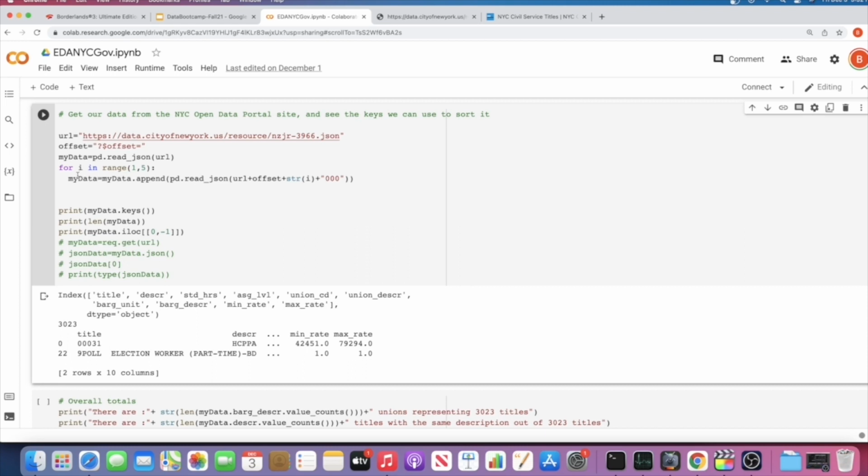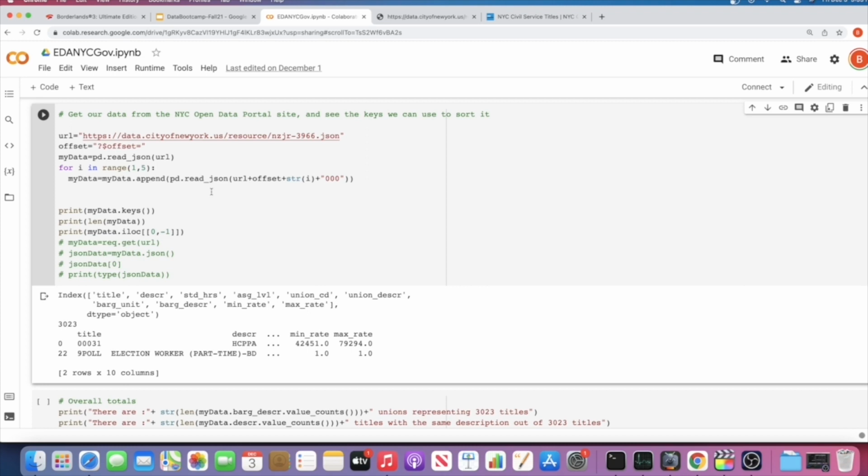So here we have our data, and we're going to append our URL plus our offset, which is up here. That's our filter, plus str(i). So that's going to pull in, originally, everything from 0 to 1,000. Here we're going to be pulling everything from 1,000 to 2,000, and then when it hits a 2, we're going to pull everything from 2,000 to 3,000 and so on. Now, obviously, I could have stopped this at 4 because that would allow us to pull everything, basically. But just in case, I went with 5 just to make sure, absolutely certain I got everything.